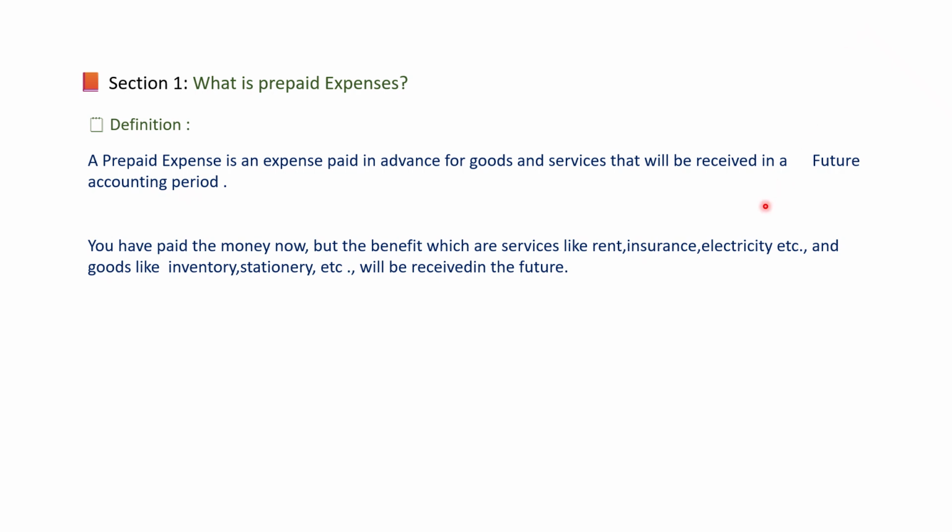So these prepaid expenses will be received in the future accounting period. Remember, and let's know about the examples of the prepaid expense: prepaid rent, prepaid insurance, prepaid subscription. And let's see the golden rule of prepaid expense. So, prepaid expense is considered as an asset.